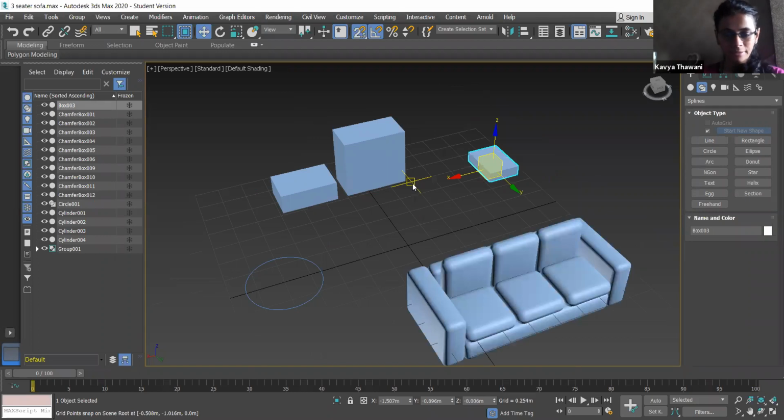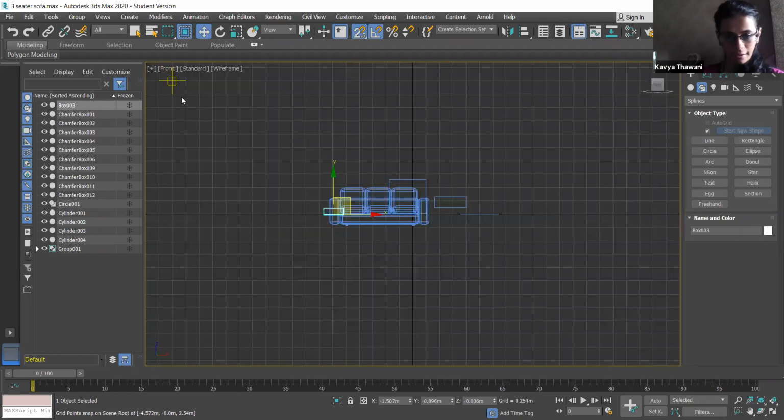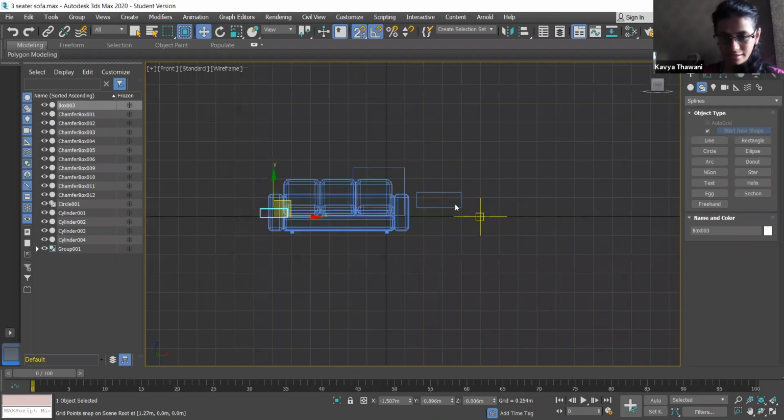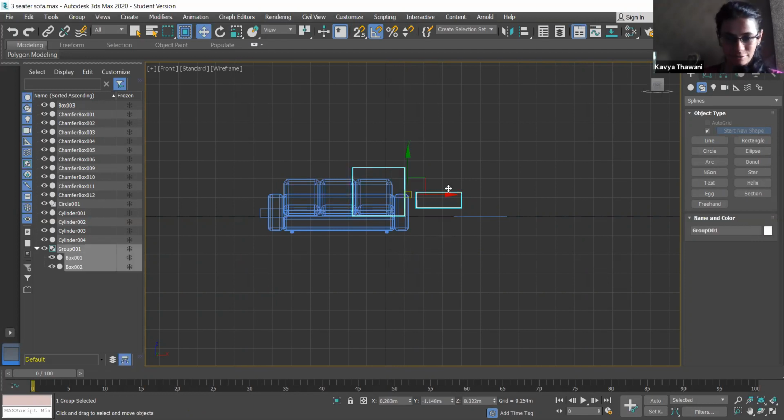That means if you go in front elevation, press F. Just drag any object. Turn off that snap option for now. Press S again. Yes. Now you again enabled that snap option. Now take any single object, take it a little far from your sofa.